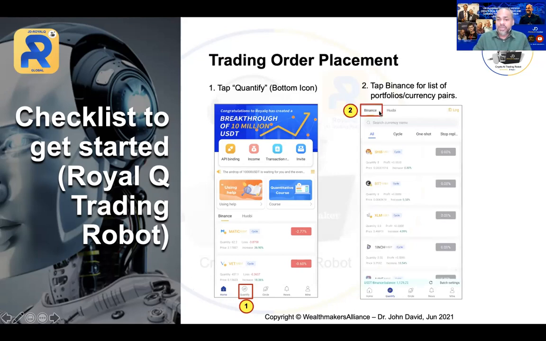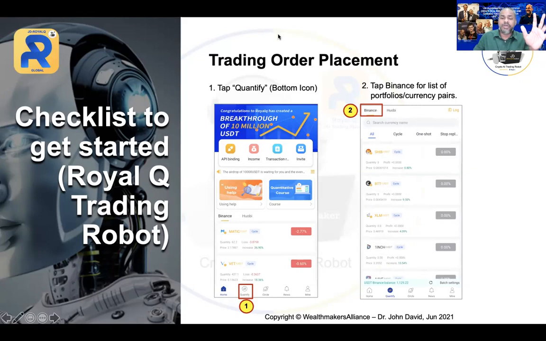In the next page, you will see at the top there, Binance and Huobi. We only bind with Binance. So make sure you are on Binance, and then you will be able to see close to 70 pairs of all those coins. Now, sometimes you will see an orange.